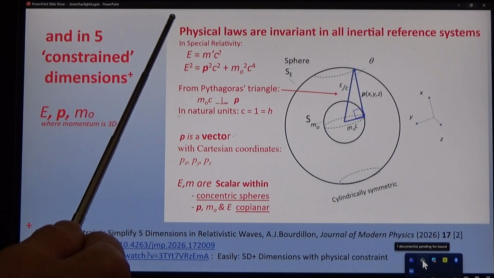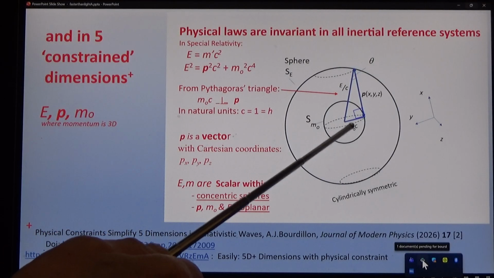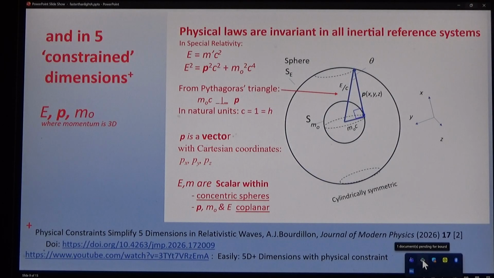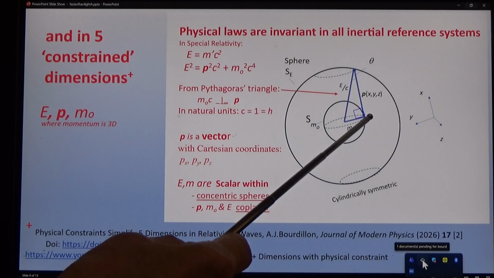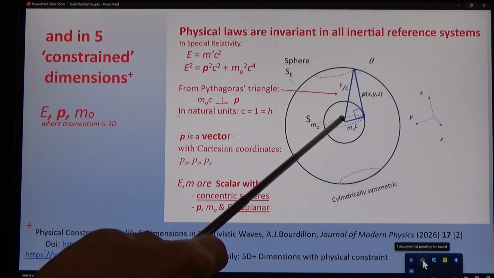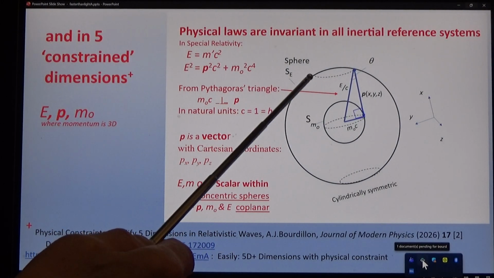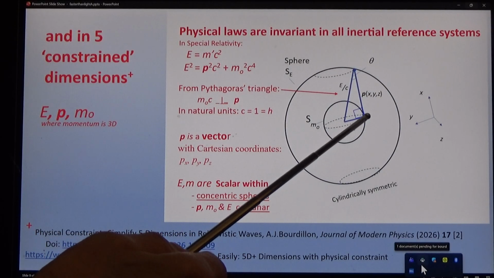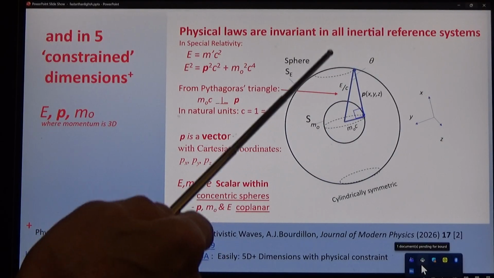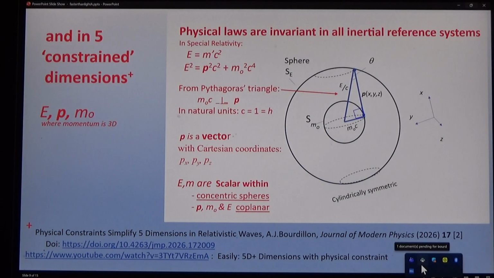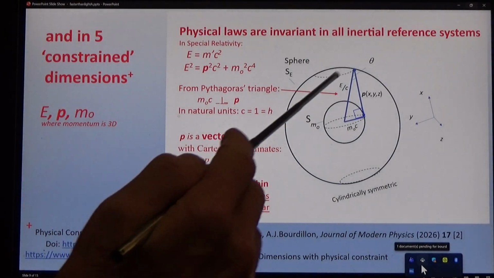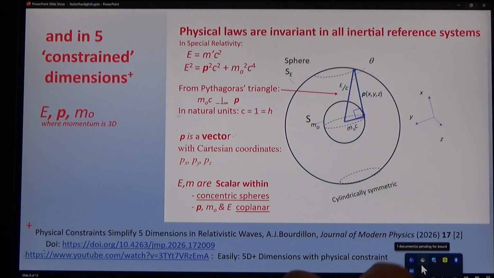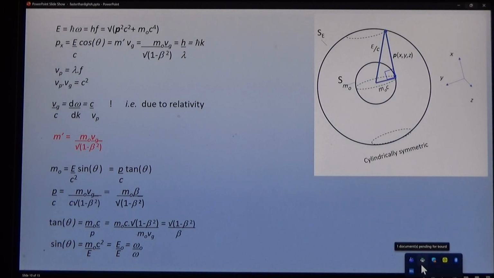and constrain them by being in the same plane as P. And then we can draw some conclusions. M is normal to P. We have a Pythagorean triangle here, and we constrain E and M to being in the same plane as P. And when we do this, we can discover several properties of the electron or the positron. But I'll not go into that here, it's described elsewhere.